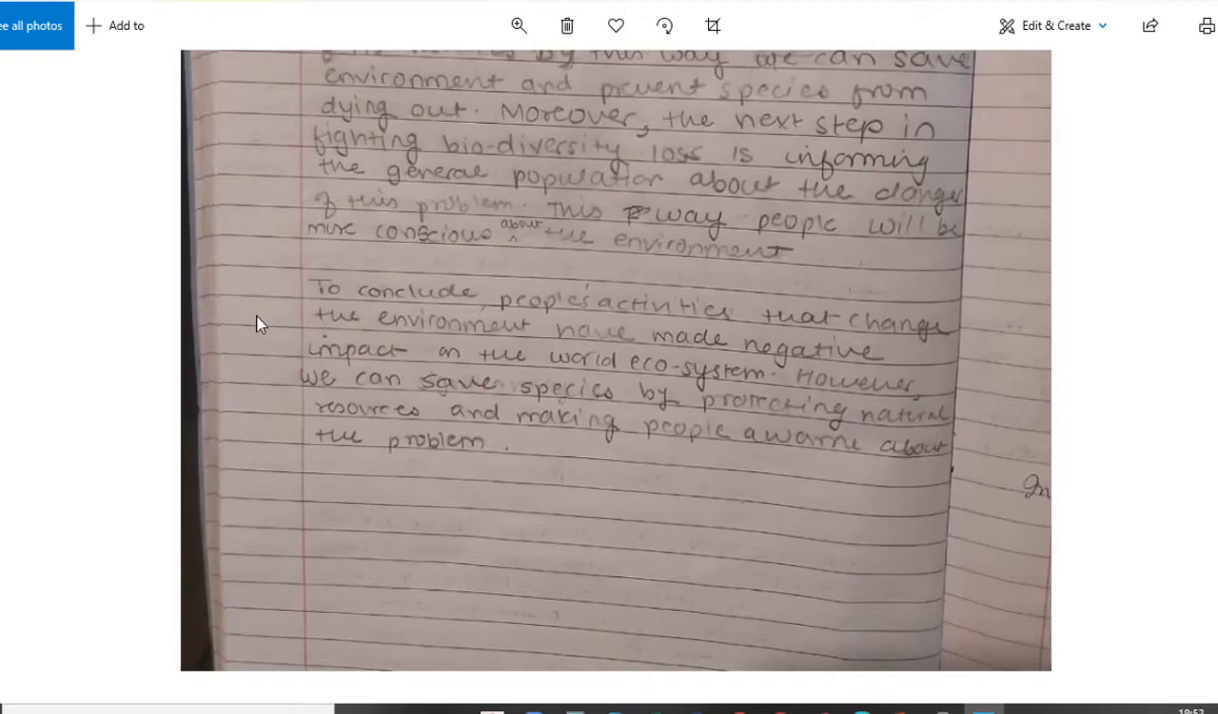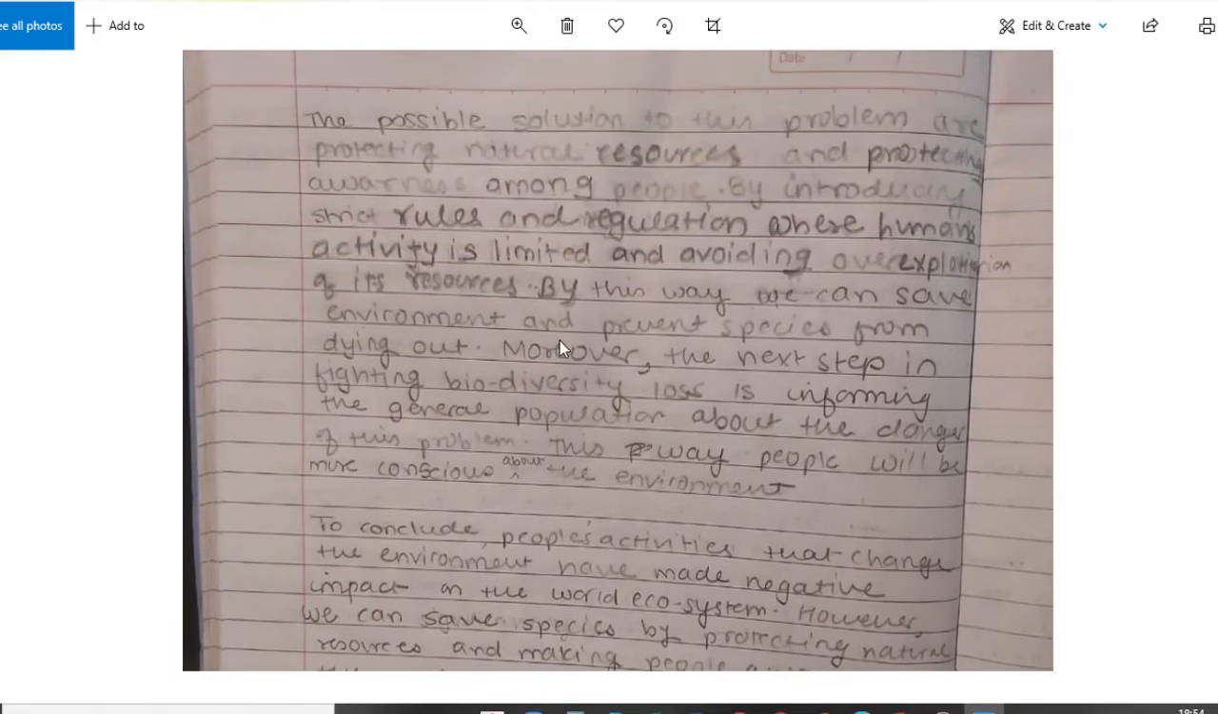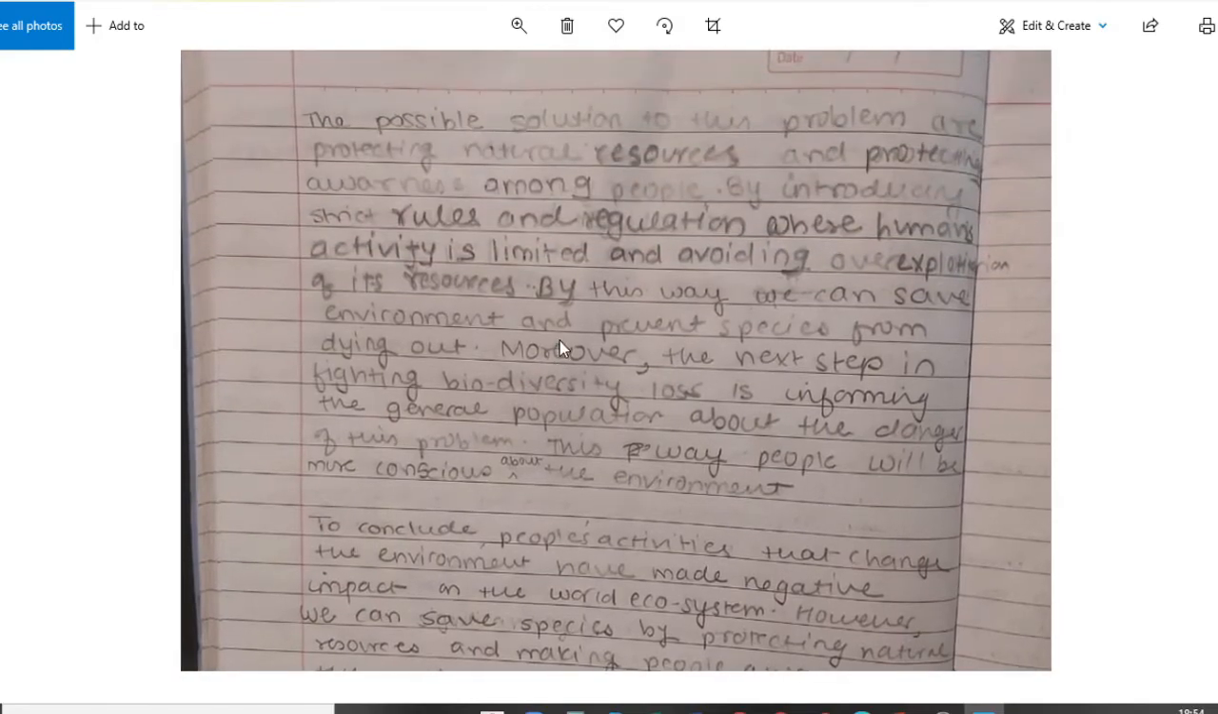Fine. To conclude, people's activities that change the environment have made a negative impact on the world ecosystem. However, we can save species by protecting natural resources and making people aware about the problem. Yes, that is also nice. So you have portrayed your views, and overall the views are good. You could also talk about introducing policies which protect the natural environment, but that gets covered in rules and regulations. Overall, the structure is good.